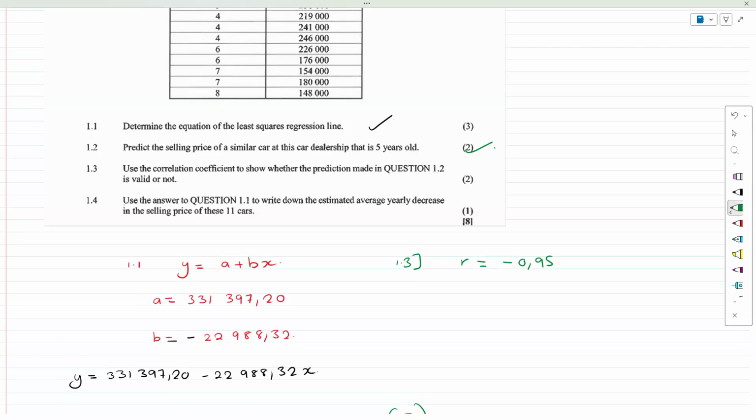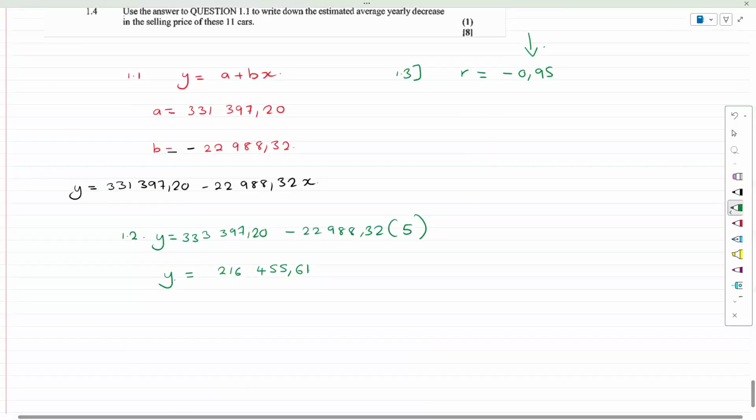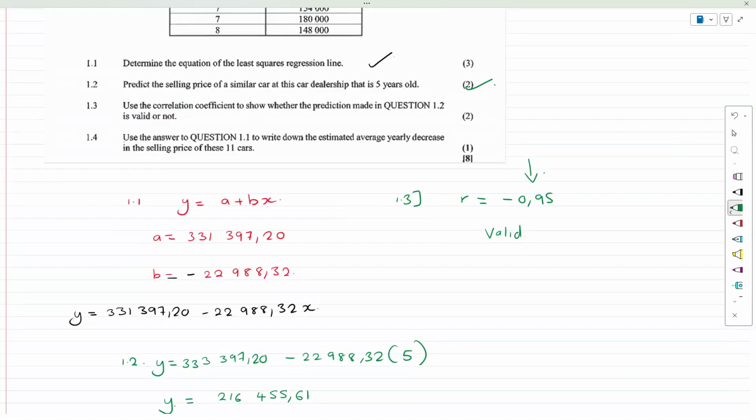of best fit. Now, what that means is because it is a strong correlation, all the data lies closer to the line of best fit, or the regression line in general. And if it lies closer to the regression line, that means this prediction has to be valid. And that's all there is to this question. Let's go with the next one.